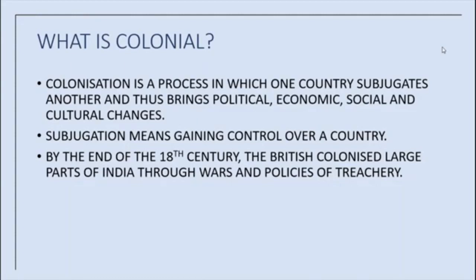See, the Mughal Empire declined rapidly after Aurangzeb's death in 1707. Many independent kingdoms came into existence in India. The British began to colonize India in the mid 18th century. This marked the beginning of the modern period in India. Actually, by the end of the 18th century, the British colonized large parts of India through wars and policies of treachery. What is meant by treachery? It means betrayal of trust. Okay.